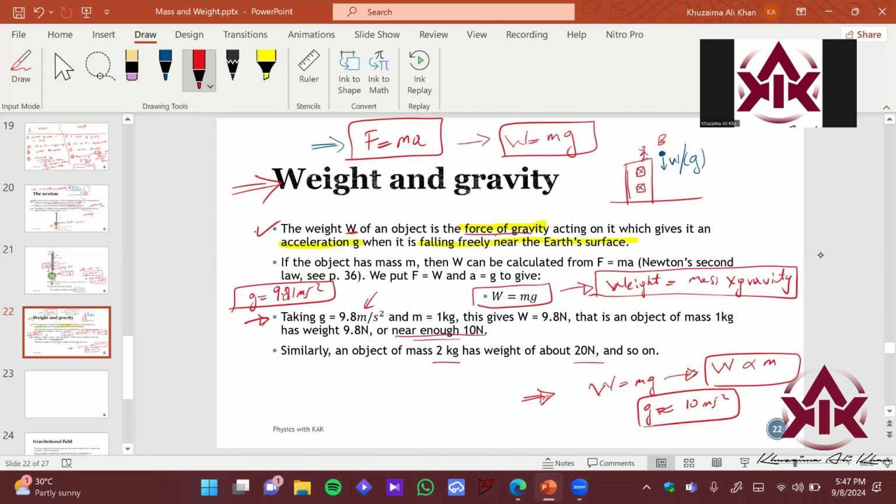Okay, so if I plot the graph of this, if I have two quantities which are directly proportional, if you recall your basic mathematics class, so we have a graph of this, right? That says weight is directly proportional to mass. If you just see this graph, if I increase the mass, the weight also increases proportionally. Does that make sense? How do we plot the graph of a directly proportional quantity?